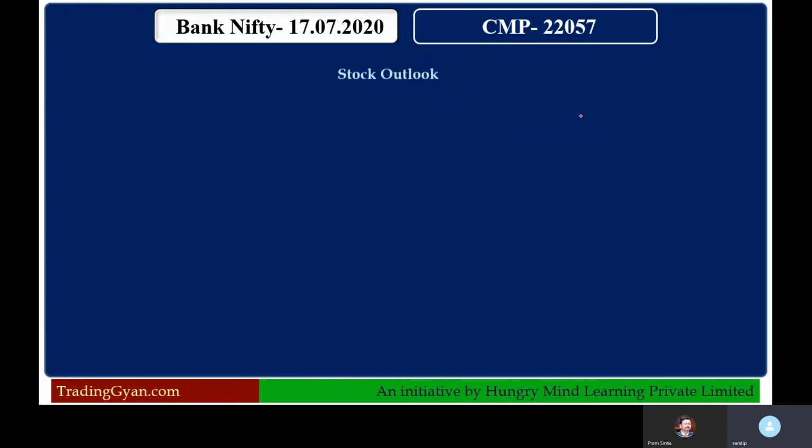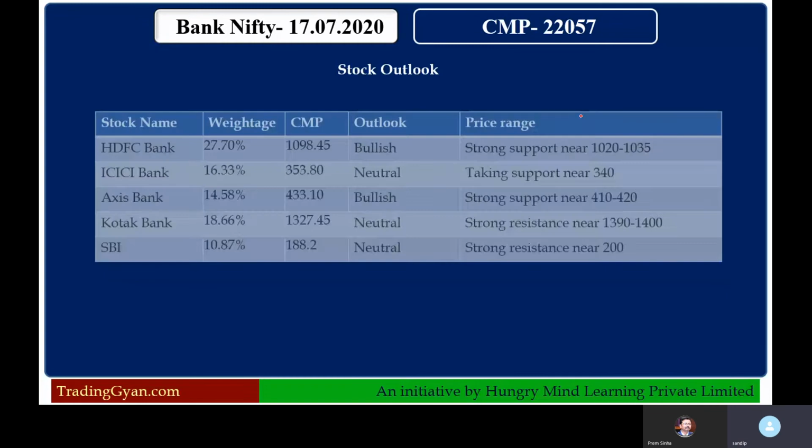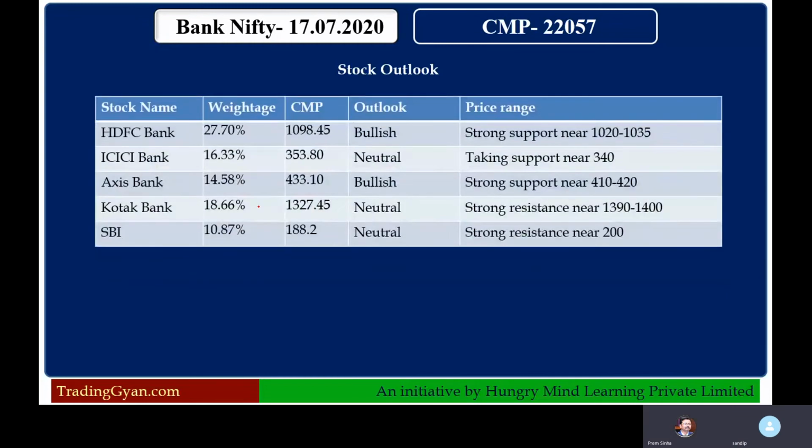Now we'll look at the individual stock outlook, basically the top 5 stocks from Bank Nifty, which constitute almost 90% of the weightage in Bank Nifty. As you have seen in the Nifty analysis by Prem sir, HDFC Bank is showing a bullish trend on the price action side, and it has very strong support near 1200 and 1035.